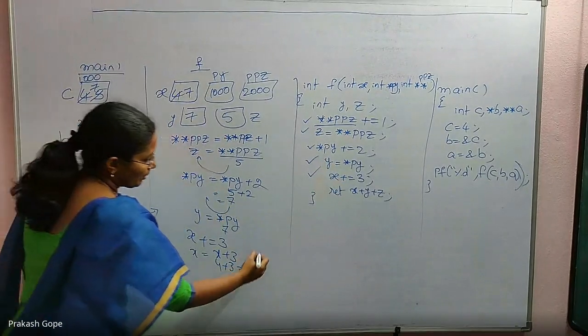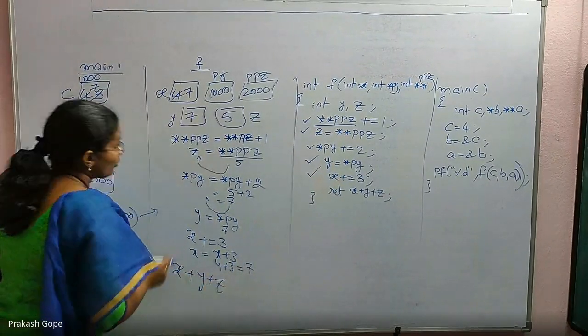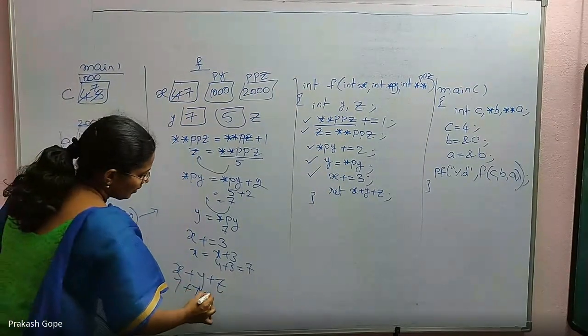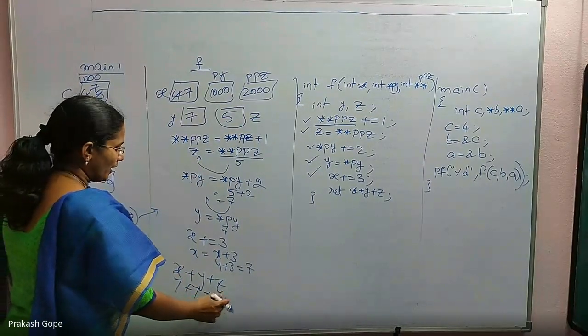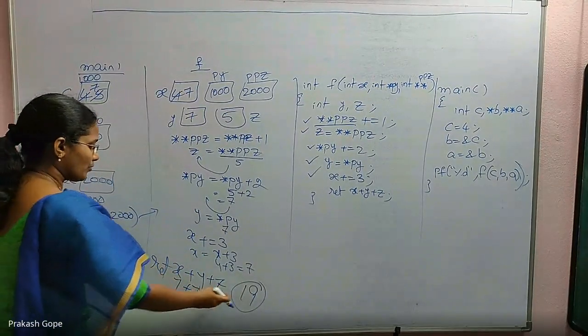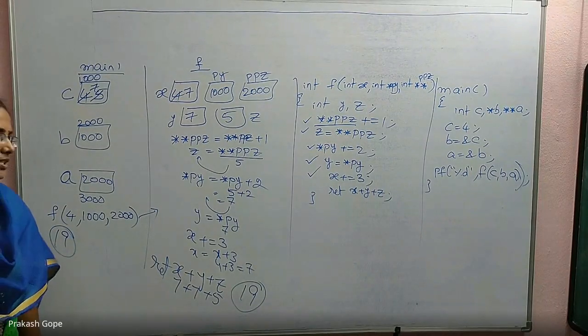Return x plus y plus z. So x plus y plus z. Local x is 7. Local y is also 7. Local z is 5. 14 plus 5, 19. 19 is what is returned. Return x plus y plus z. Return 19. That is returned to this as a return value of this function, which is in printf statement. So it will print 19. Answer is 19.